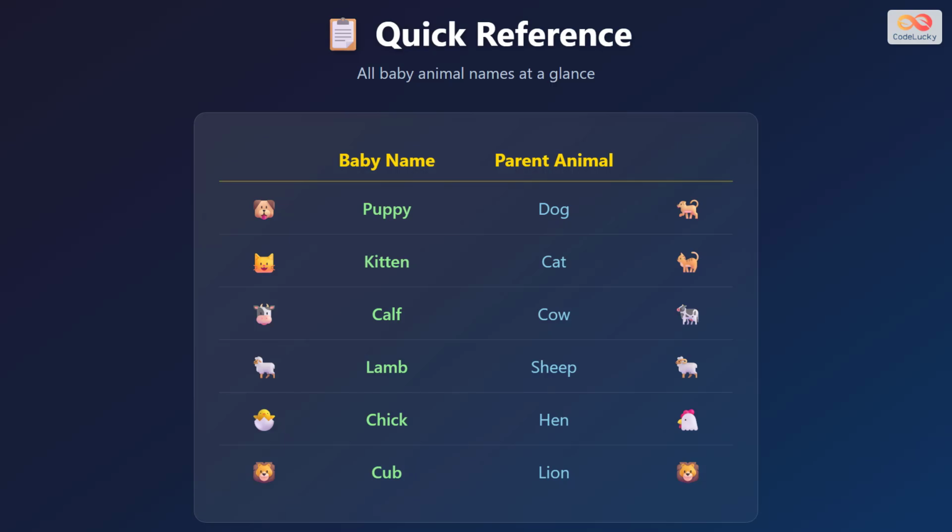Here's your quick reference: puppy from dog, kitten from cat, calf from cow, lamb from sheep, chick from hen, cub from lion. Repeat these pairs to remember them well.